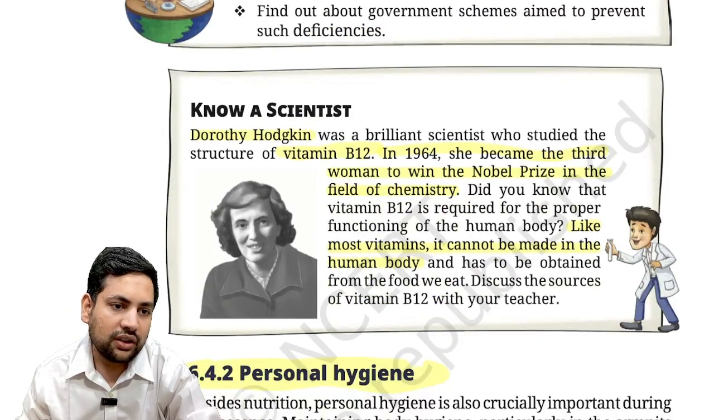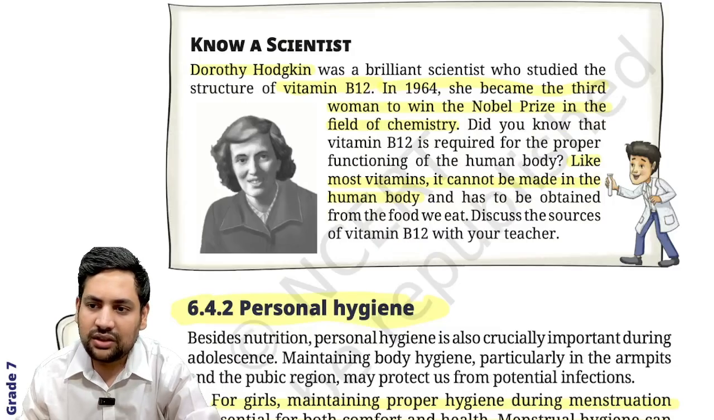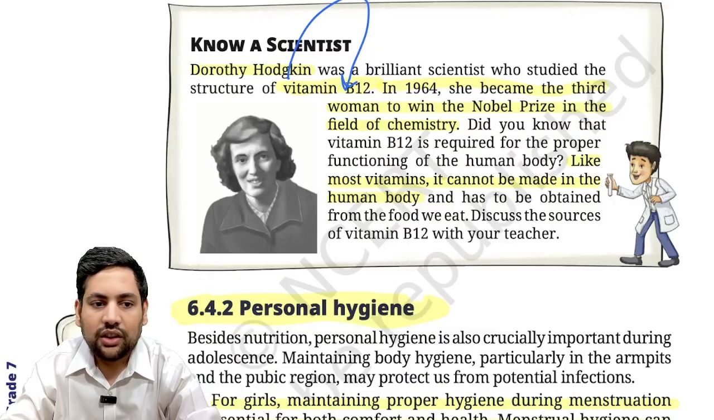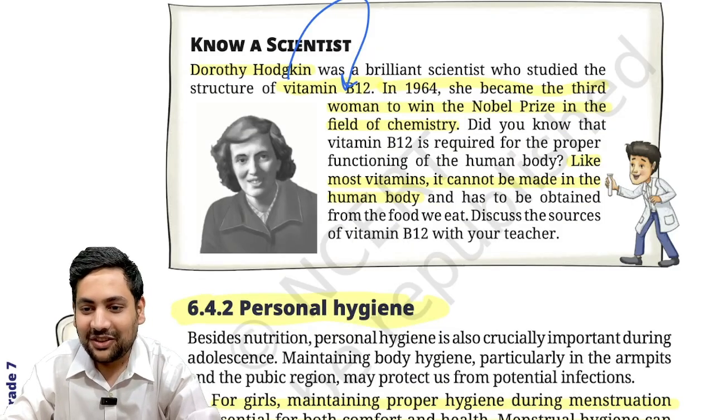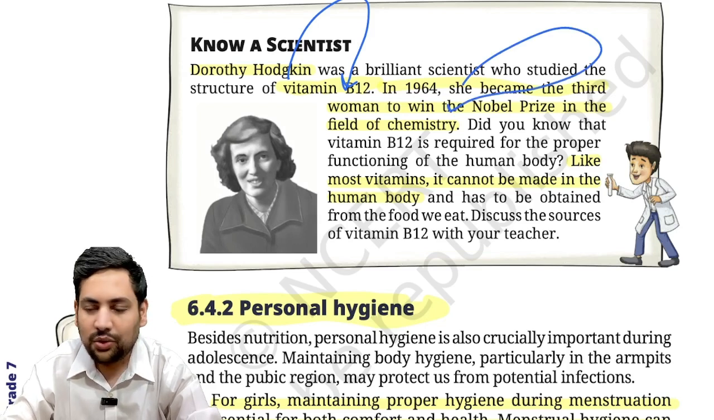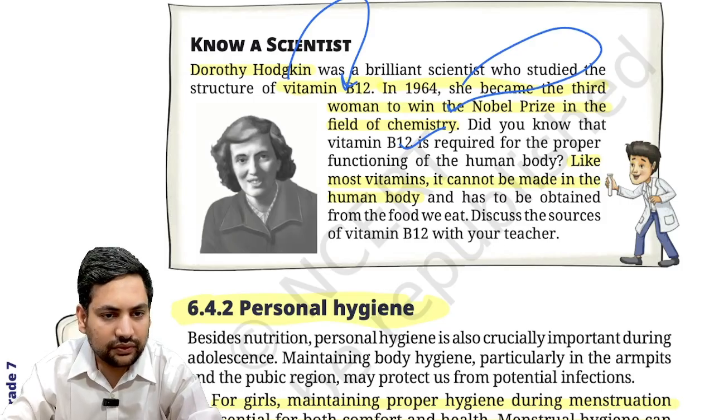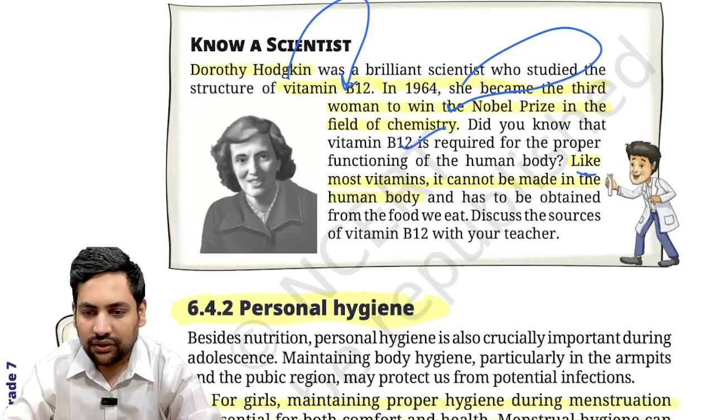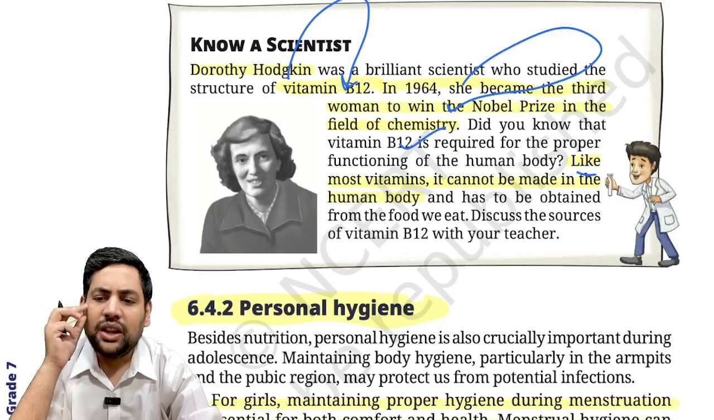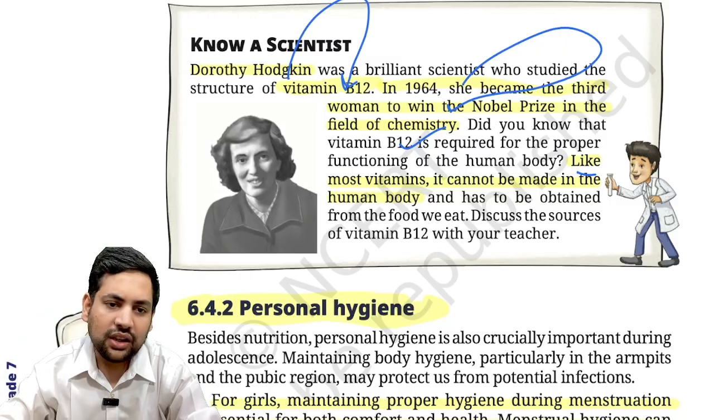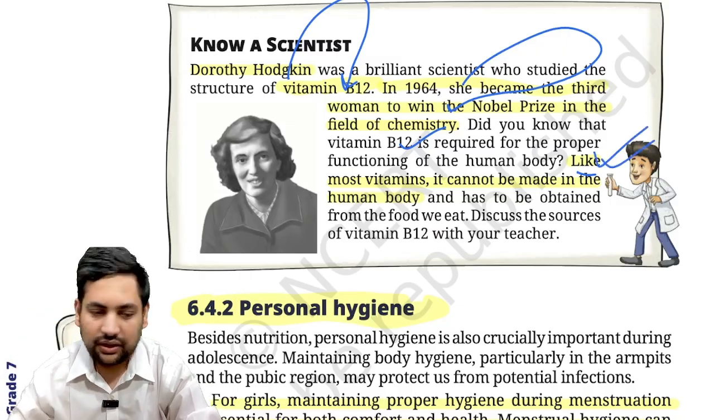Then it talks about one scientist, Hodgkinson this time, who understood the entire structure of vitamin B12. Sorry, he's not she. She also became the third woman to win the Nobel Prize in chemistry. Like most vitamins, if you know, vitamin D is made by your body in the presence of sunlight, which we have talked about. But otherwise, most vitamins you have to take externally. Your body does not make them. So vitamin B12 also you have to take externally.